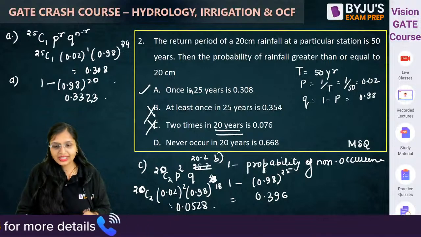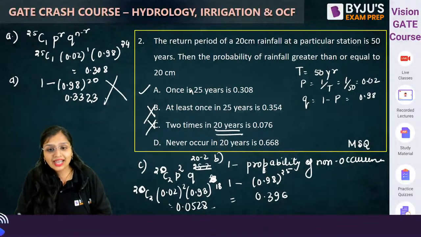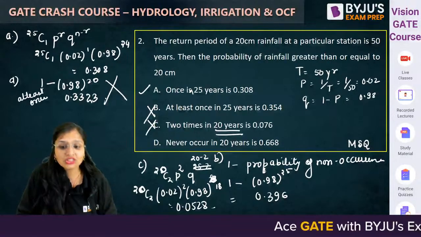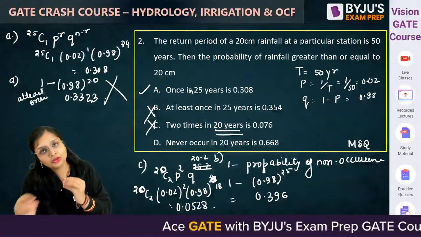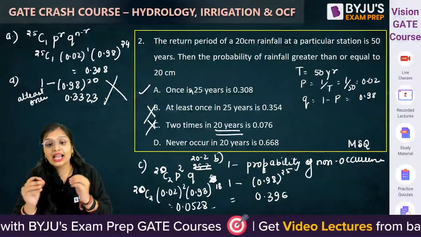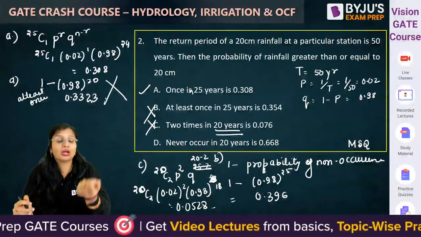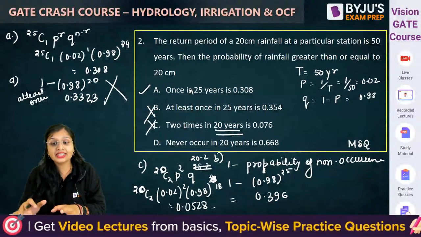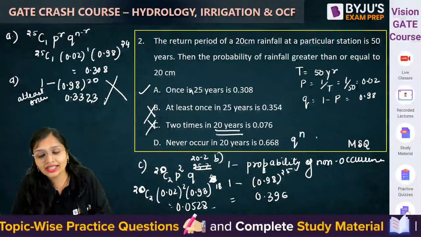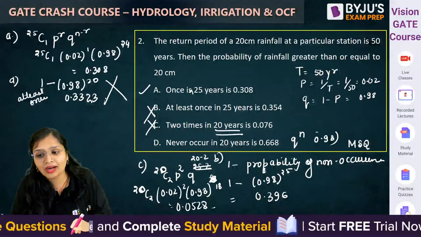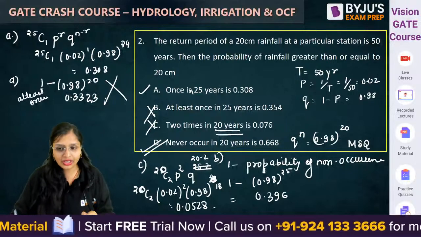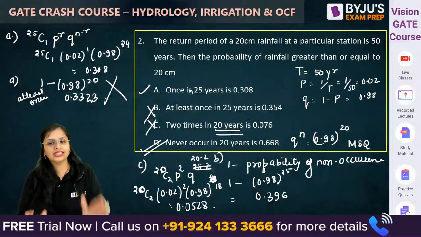अब बोलो, ये स्टेटमेंट गलत है मैम. यहाँ पर this is valid for at least once, at least once occur करे, because I know you will make a mistake. यहाँ पर भी प्रोबेबिलिटी बोला था, तो यहाँ पर भी you will do that mistake. This is valid when at least once, कम से कम एक बार occur करे. Here it is telling कभी occur ना करे, never occur. So q to the power n, that is 0.98 to the power n, that is 20. So here it will be 0.668. Got it? So one question, all the things get clear.